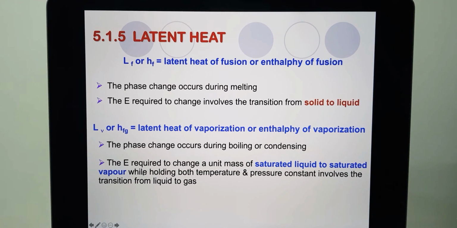It is the energy required to change a unit mass of saturated liquid to saturated vapor while holding both temperature and pressure constant, whereby it involves the transition from liquid to gas. The example is boiling water.